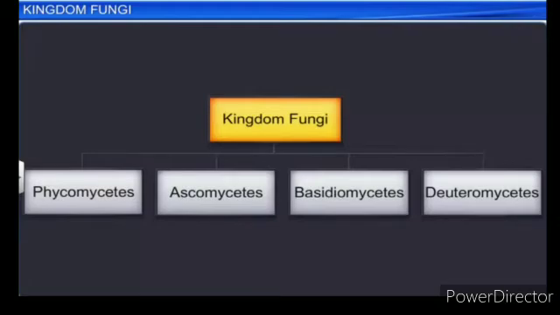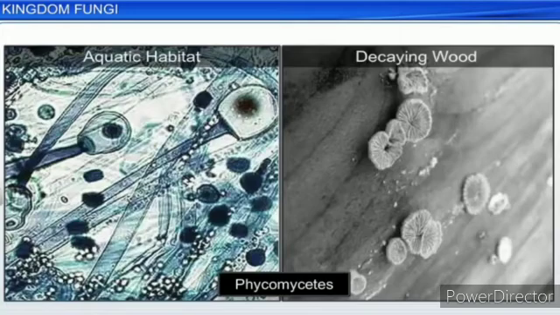The first class is Phycomycetes, also called algal fungi. Why? The study of fungi is called mycology, and the study of algae is called phycology.